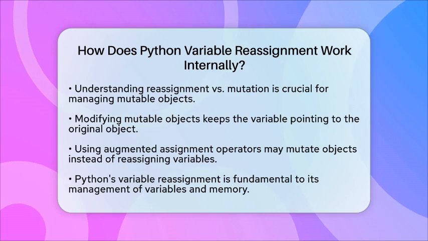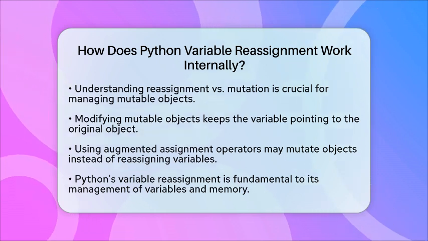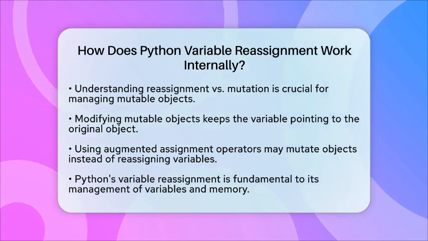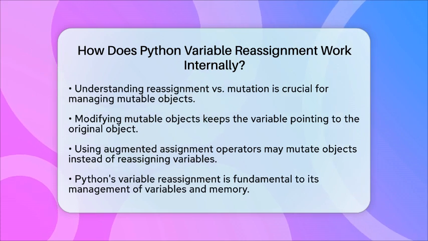So, when you think about Python variable reassignment, remember it is all about changing the reference of a variable name to a new object in memory. This behavior is fundamental to how Python manages variables, types, and memory overall.